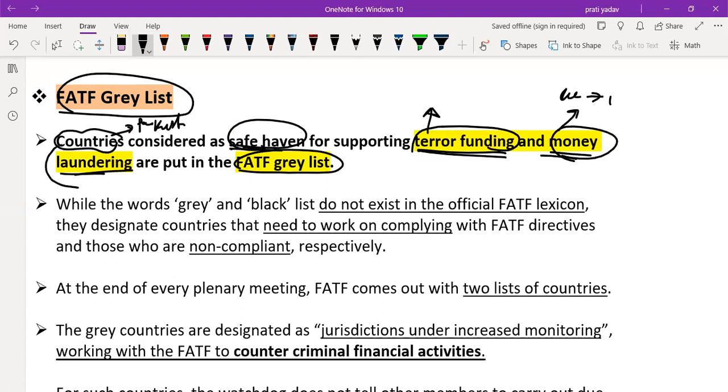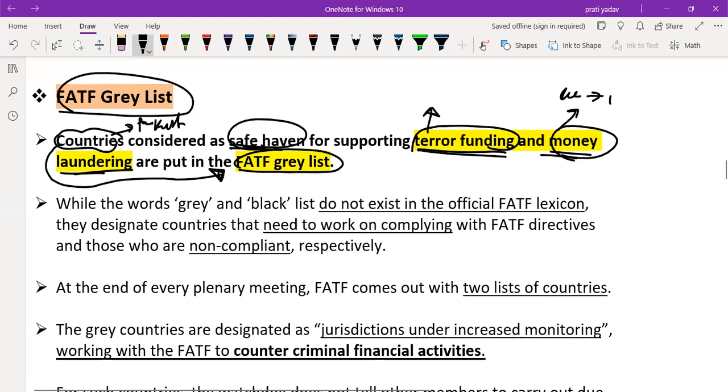FATF. So that country falls into the FATF grey list. What is FATF? Financial Action Task Force. That force puts that country in a grey list of activity. While the words grey and black list do not exist in the official FATF lexicon, they designate countries that need to work on complying with FATF directives.